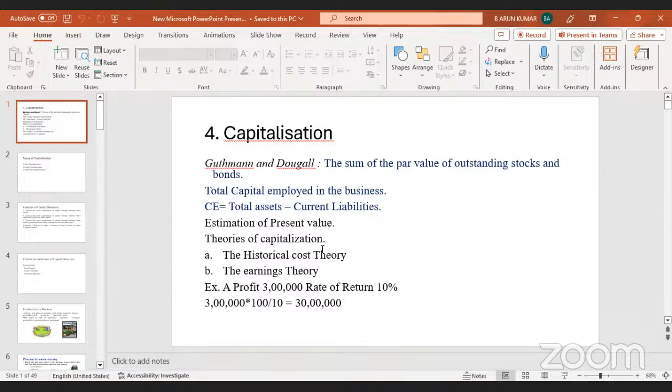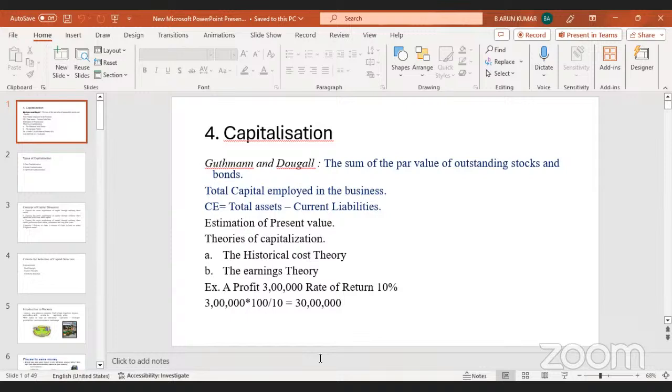How do we calculate this capital employed? We have two methods: one is the historical cost theory, the second is the earnings theory. According to the historical cost theory, capitalization is considered equivalent to the cost actually incurred on setting up the corporation.